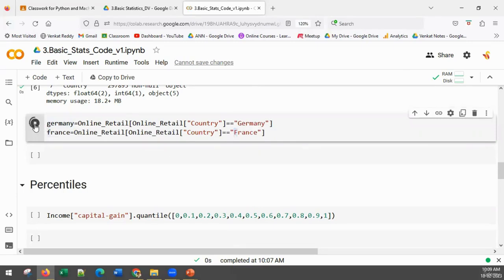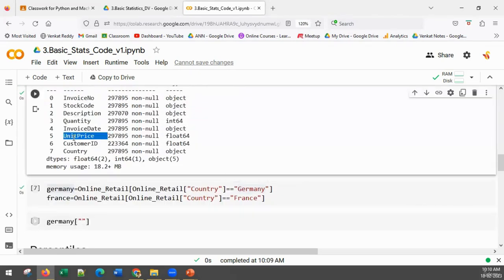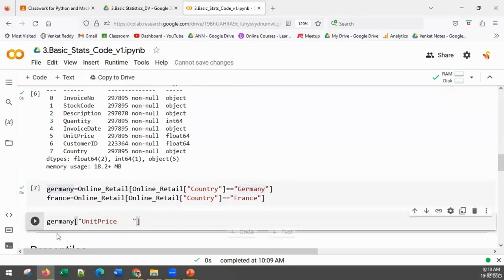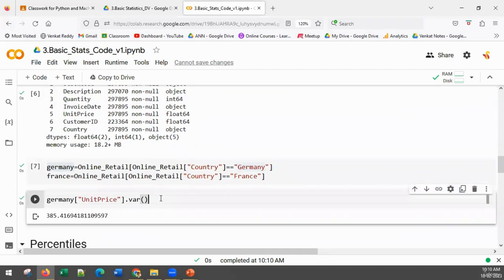Once you create these two data sets, since it worked without any error, I will directly go to the calculation of the variance of unit price in Germany. I'll write Germany, then the column name, Unit Price. And how do you calculate the variance? You write dot var. The variance of unit price in Germany is 385. Similarly, you calculate the variance for France.